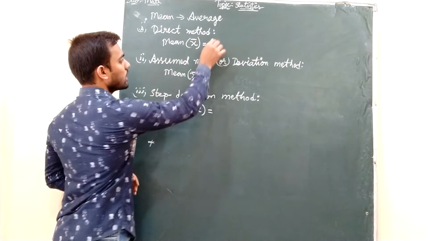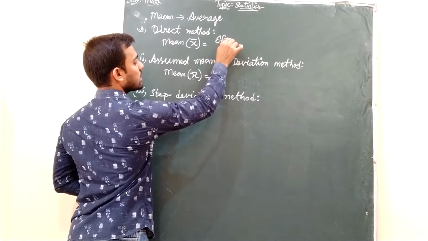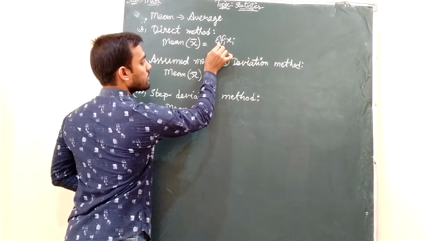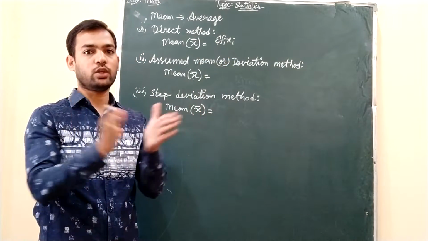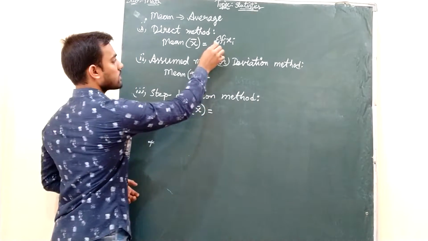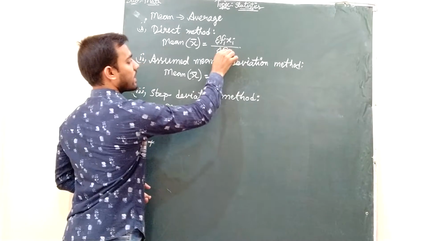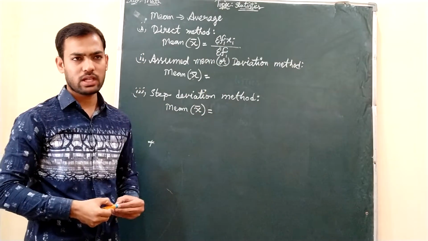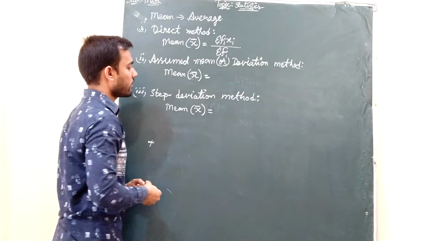The first method is very easy, as you used to do: sum of observations by number of observations. Here, this symbol is known as sigma, or summation, which is nothing but the sum total. So sigma fi xi by sigma fi. This is the direct method formula. This formula is easy, okay? Sigma fi xi by sigma fi.